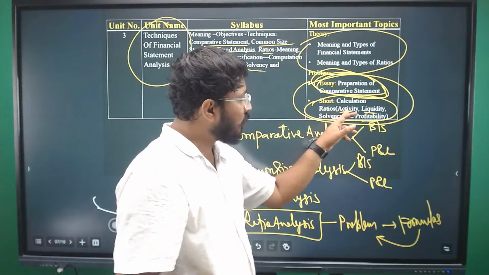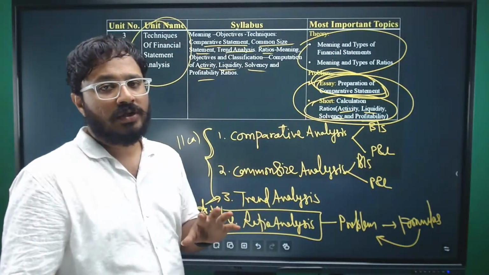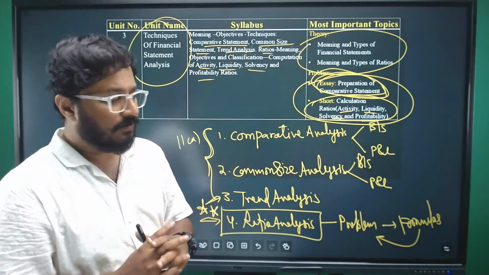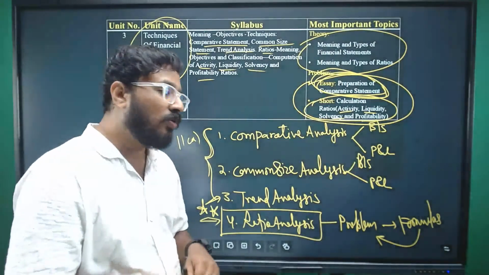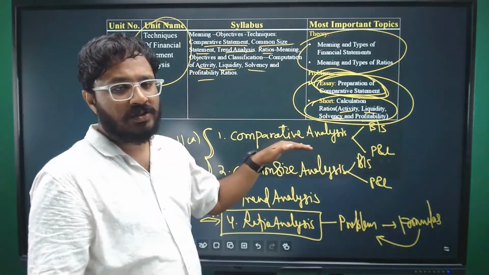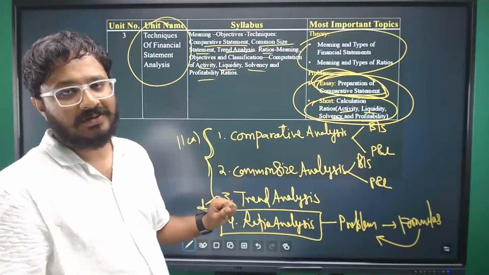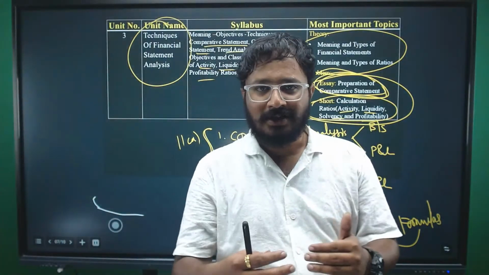Sometimes they'll only focus on the activity ratios. Sometimes they'll only focus on the solvency ratios. Sometimes they'll ask the ratios from all the 4 categories. So that is the strategy. You need to be good with the format of comparative statements, as well as you need to be good with the formulas in the ratio analysis, right? I'll check your comments and try to answer in some time.